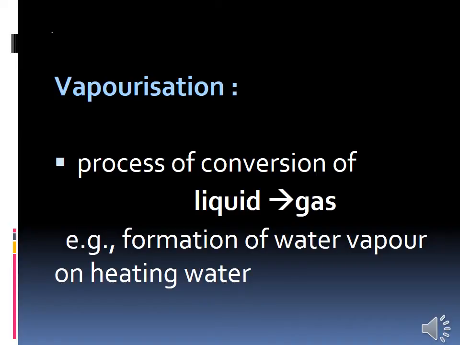The intermolecular space between the molecules of the liquid increases and the intermolecular force of attraction decreases, and finally we will get vapors. This is called vaporization. Can you all understand, children?